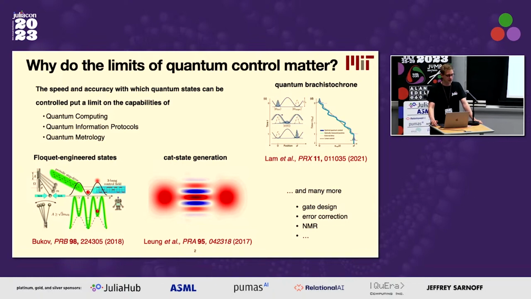So take, for example, quantum computing. One way to view a quantum computation is as a very carefully designed, deliberately controlled evolution of a quantum state. And as a consequence, the speed and accuracy with which we can control quantum states put a limit on the capabilities of these technologies. And if we want to evaluate those potentials adequately, it ought to be useful to study and quantify the limitations of quantum control.